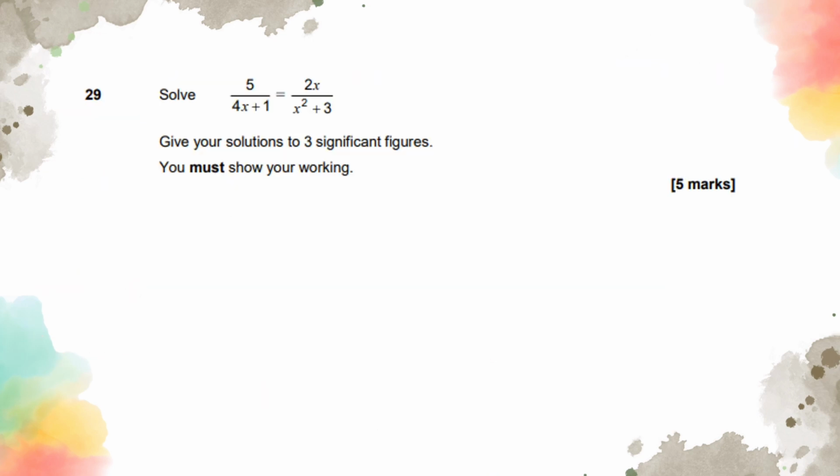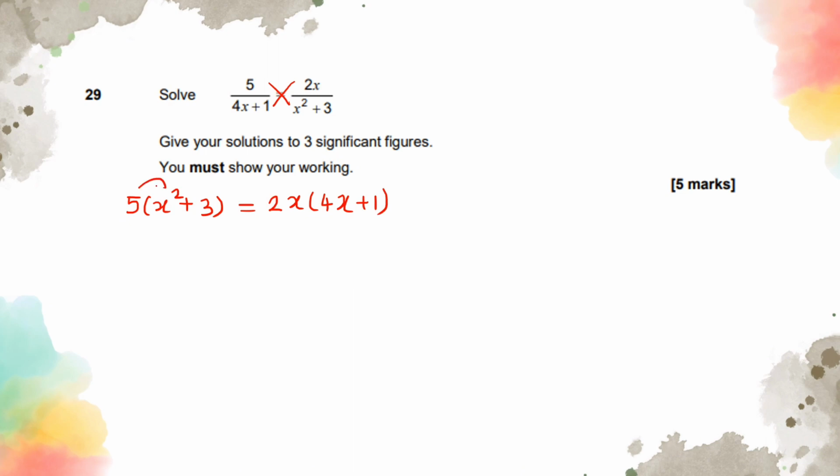Right, question 29 is our final question, where we need to do some cross multiplication. And as you can see, since they're asking you to give your solutions to 3 significant figures, we are going to be using the quadratic formula. That's straight away an indication that you need to use the formula. So when we've got a fraction equal to another fraction, we do cross multiplication, and we're going to be doing 5 times x squared plus 3, which is written down as 5x squared plus 3. Is equal to 2x times 4x plus 1.